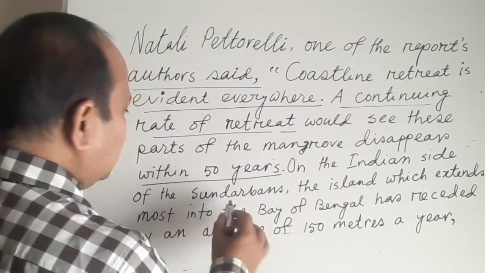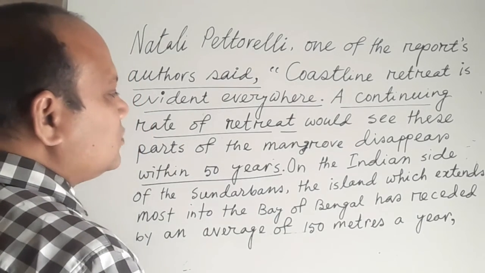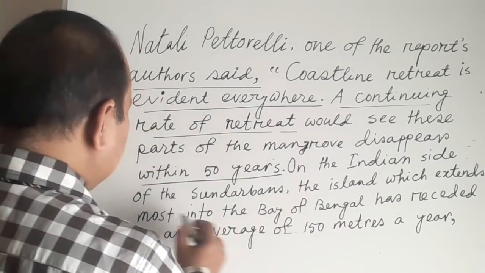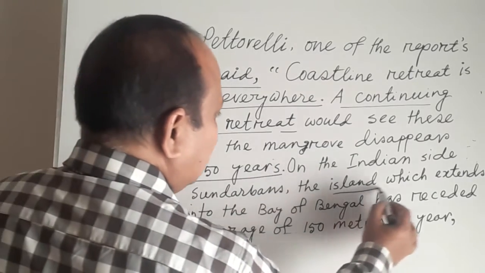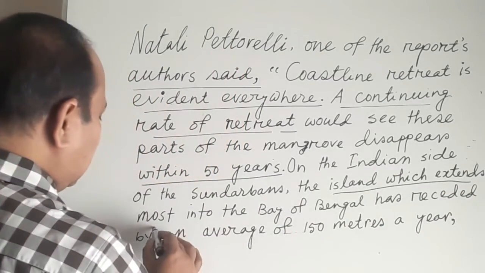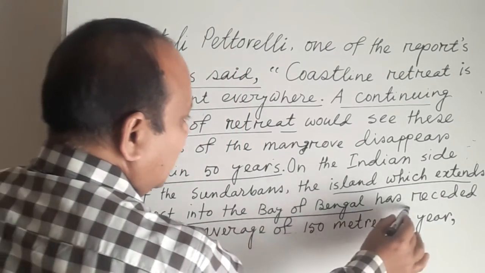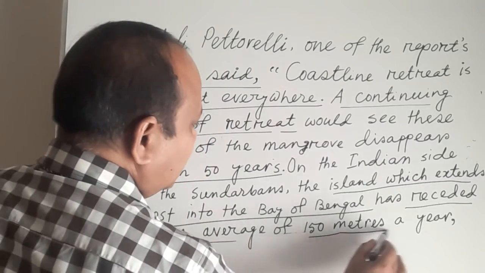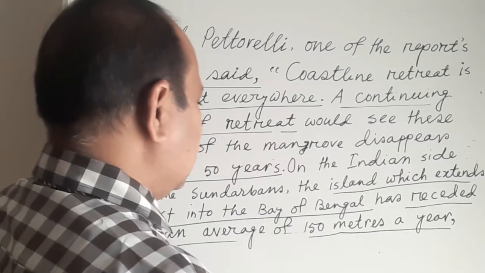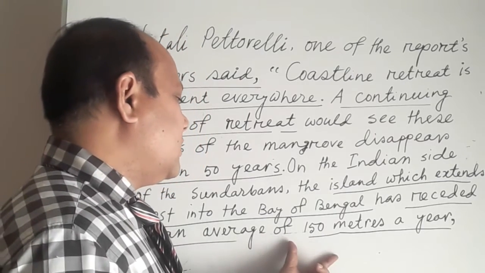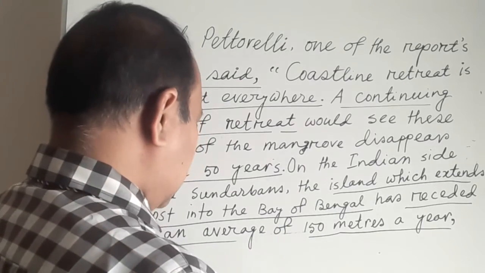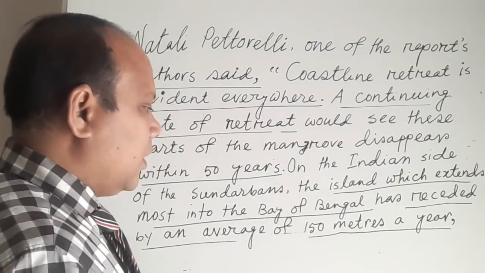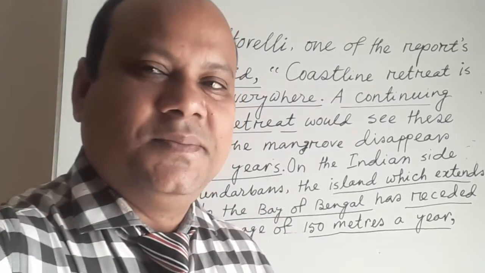On the Indian side of the Sundarbans, we have already known that the Sundarbans is shared by India and Bangladesh. So on the Indian side of the Sundarbans, the island which extends most to the Bay of Bengal has receded by an average of 150 meters a year. That is, every year 150 meters is decreasing or is going into the Bay of Bengal, my dear students.